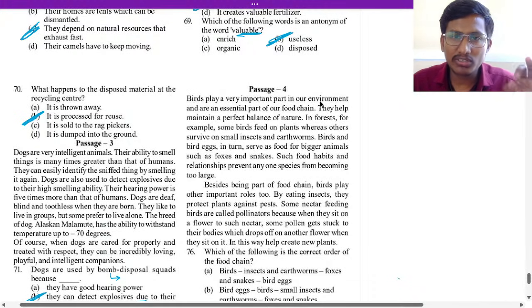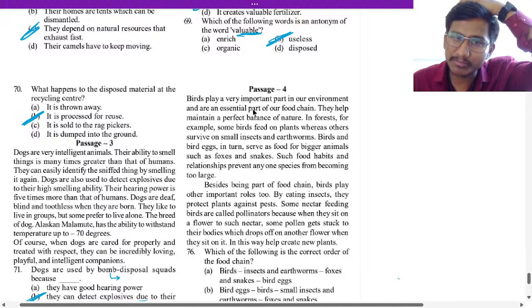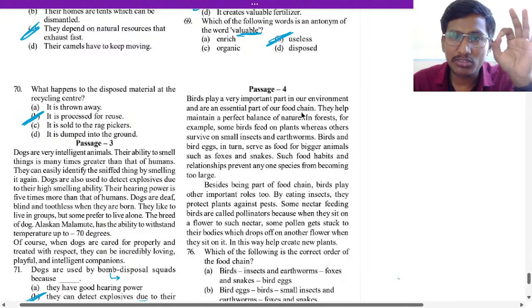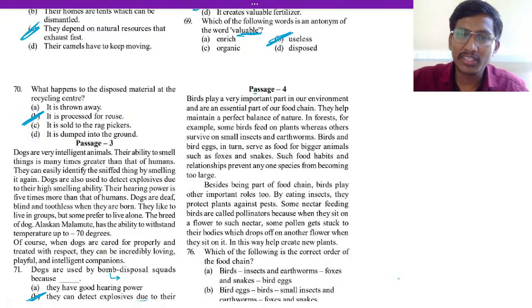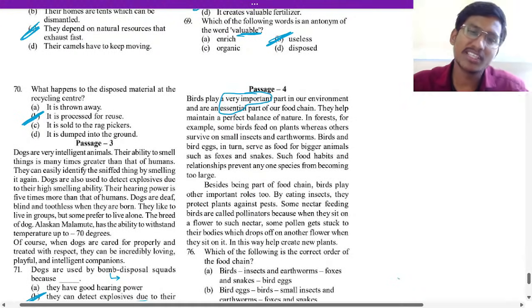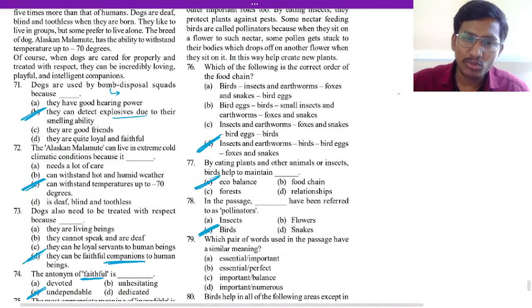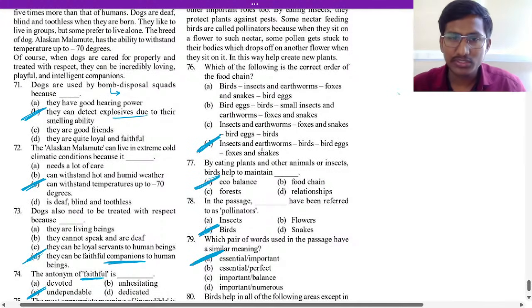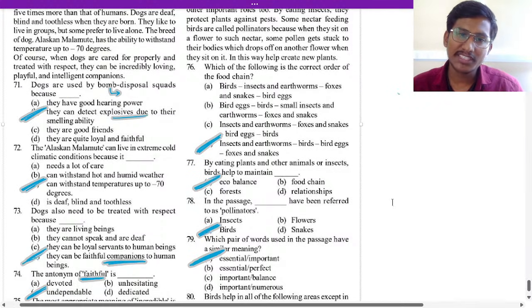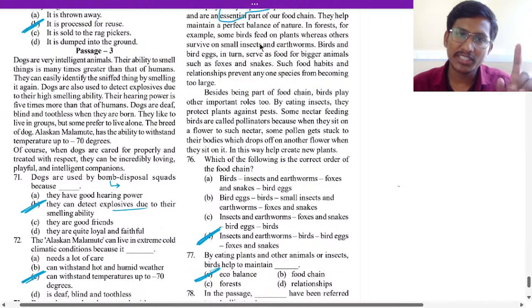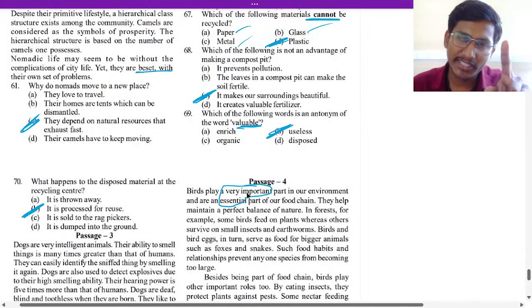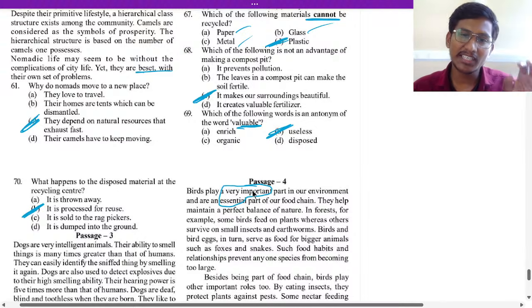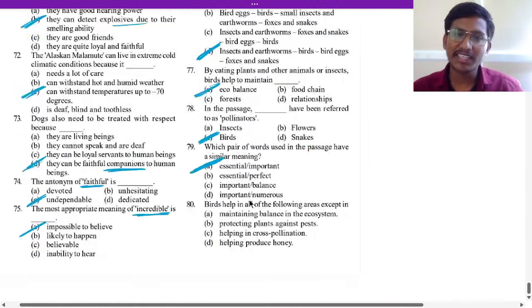Birds are an important part of our environment, and are an essential part of our food chain. Important and essential are both given in the same first line. So essential and important is the answer, option A. That is the correct usage. They are important for the environment and important for the food chain also. So 79 is A.